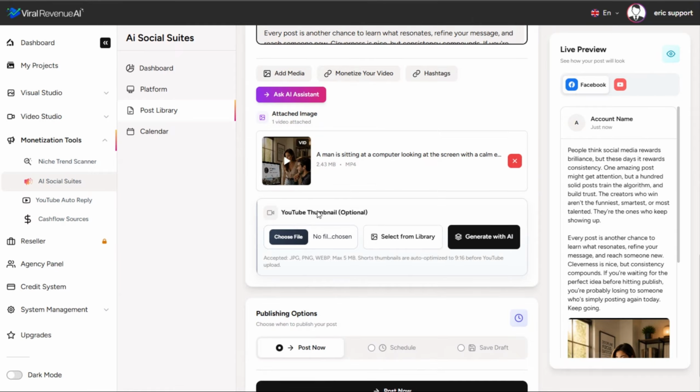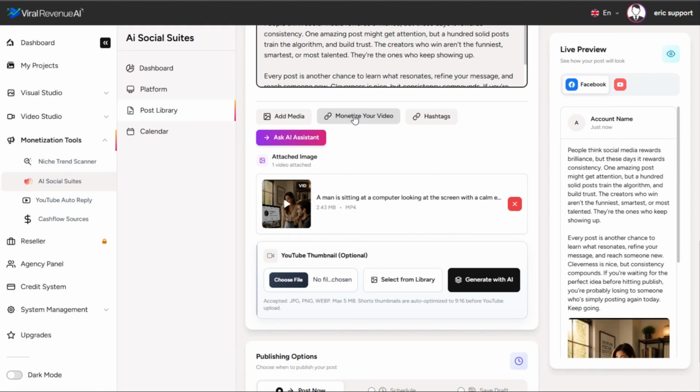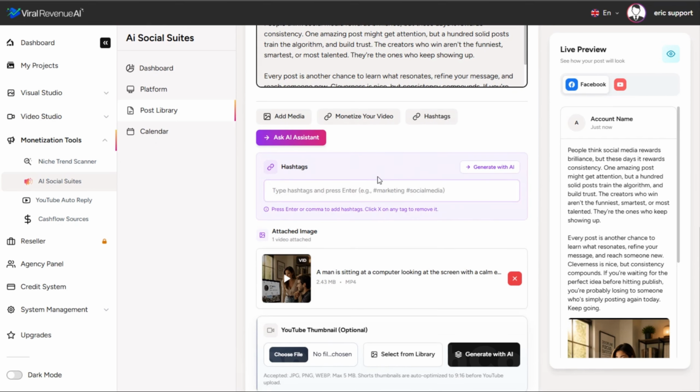You can optionally choose a YouTube thumbnail. I think any frame out of this video is going to be fine, so I think I'm okay there. I can also add monetization links, and I can add hashtags. Hashtags are good on both Facebook and YouTube, so we'll add some hashtags. And in fact, let's generate them with AI.